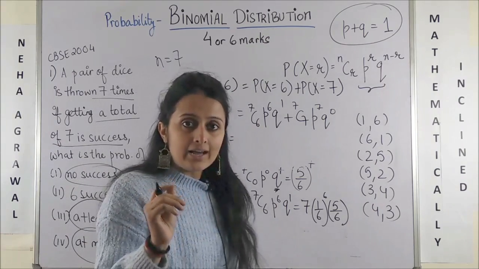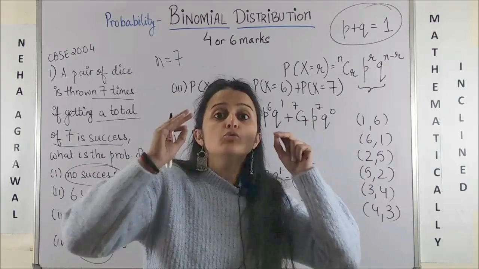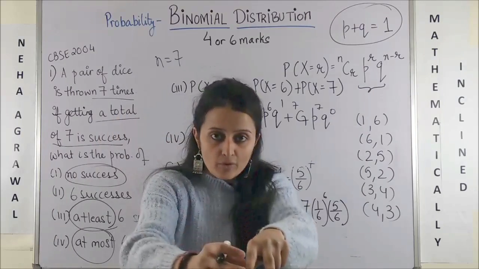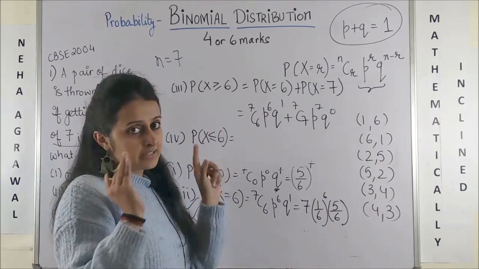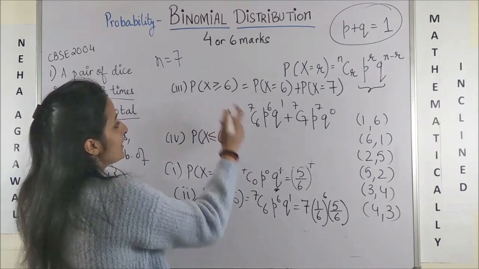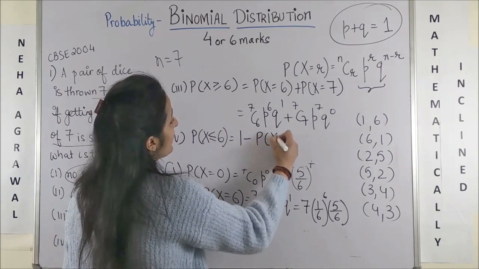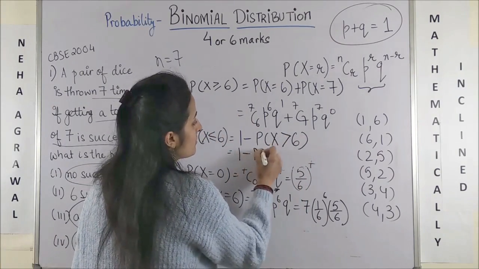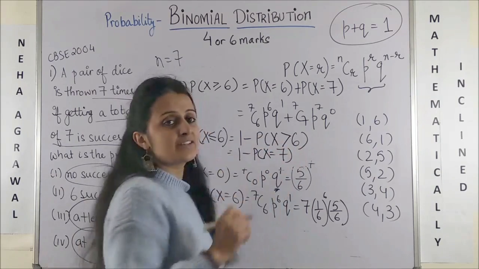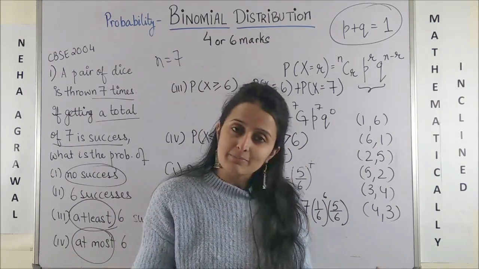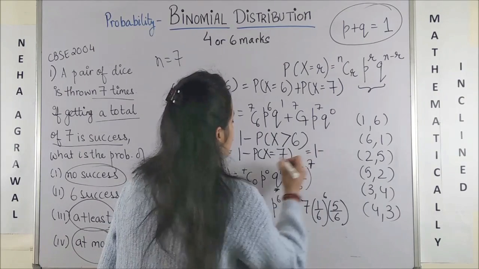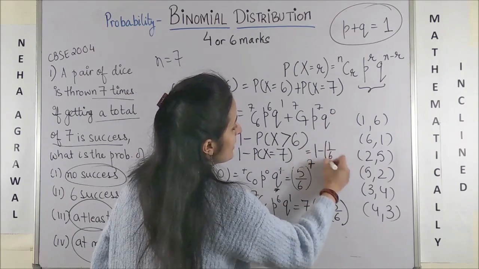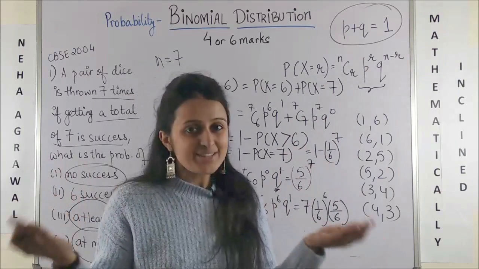Same way, when I say at most, that means x is less than equal to 6. Now either I can say probability of x equal to 0 plus 1 or 2 or 3 or 4 or 5 or 6, or what is the simple way? You found this, so simply say 1 minus probability of x more than 6, which is the same as saying 1 minus probability when x is exactly 7. So 7 times you're tasting success. Simply 1 minus that, this would be x equal to 7. So 7c7 p raised to power 7, which is 1 by 6 raised to power 7, and that's your answer.